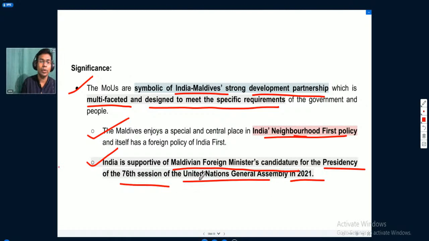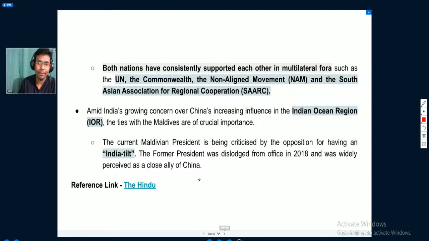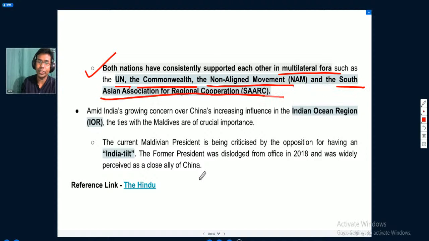India supports that candidature, where the Maldivian foreign minister is contesting as a candidate. Both nations have consistently supported each other in multilateral fora such as the United Nations, the Commonwealth, the Non-Aligned Movement, and the South Asian Association for Regional Cooperation.